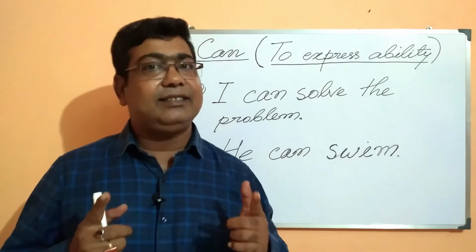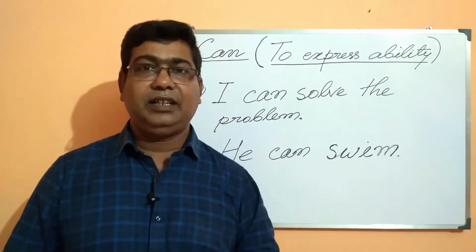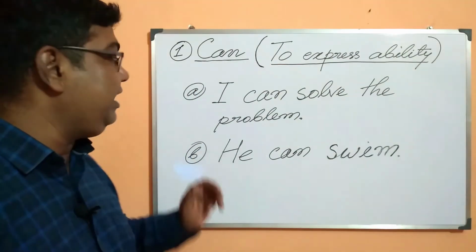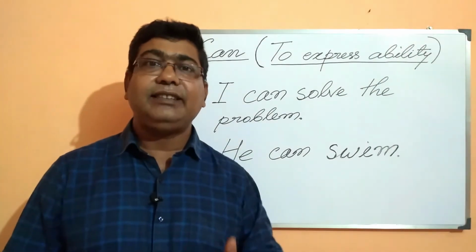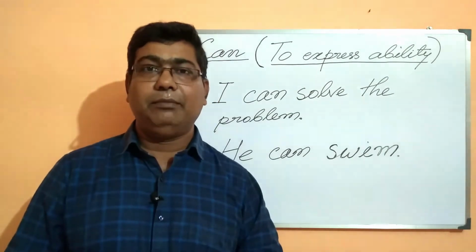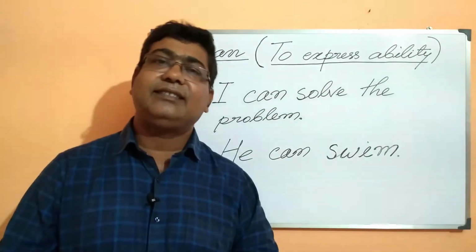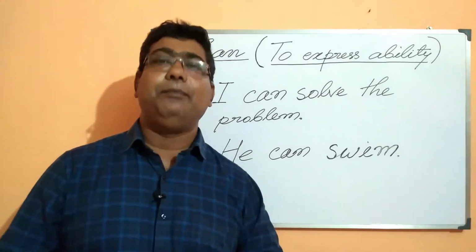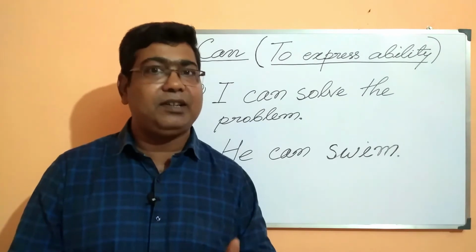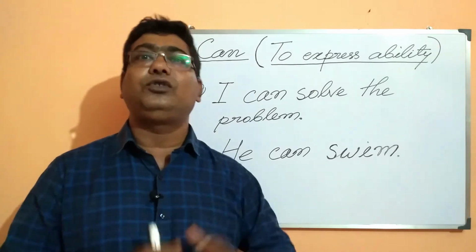Once again, it is serving the same purpose. It shows that the subject of the sentence, that is he, is able to swim. The subject is able to swim means the subject has the ability to swim, which others may not have, but this subject, he, the person, is able to swim.